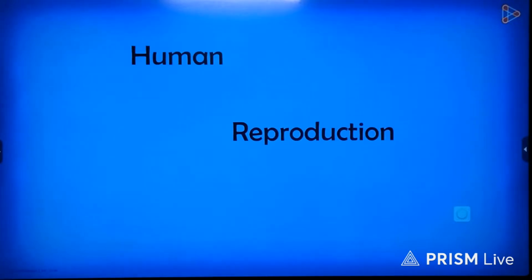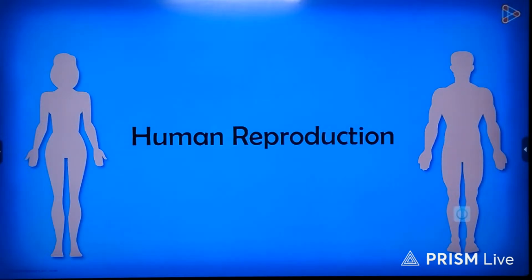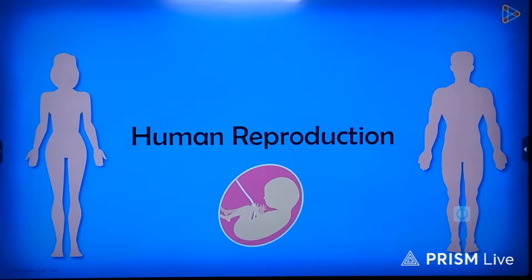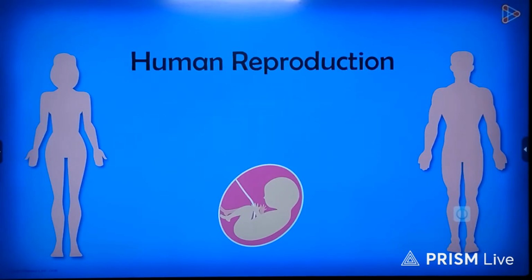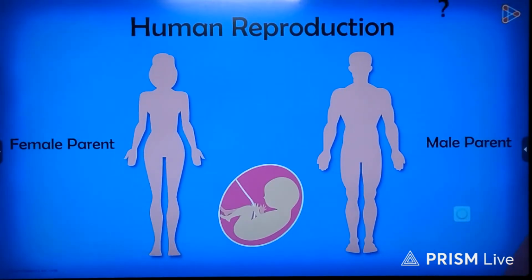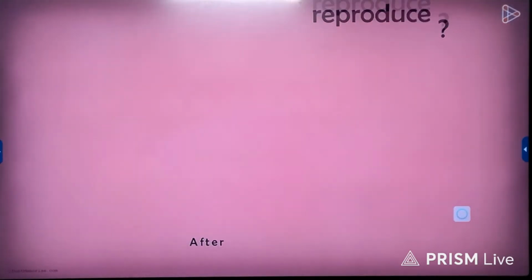Which method of reproduction is seen in human beings? Do human beings need both sexes for reproducing their own kind? Or is a baby born with the help of a single germ cell? Now we know it's not possible with a single germ cell. Humans reproduce sexually and require both the male and the female parent. But when are humans capable of reproducing their own kind? Can they reproduce at any point in time in their lives? No, we humans can reproduce only after our reproductive systems have matured. And when does that happen?